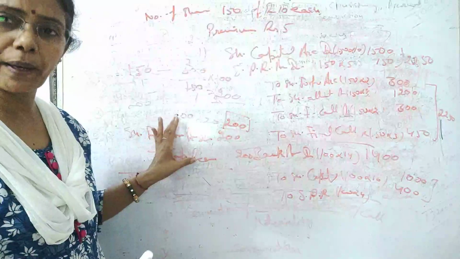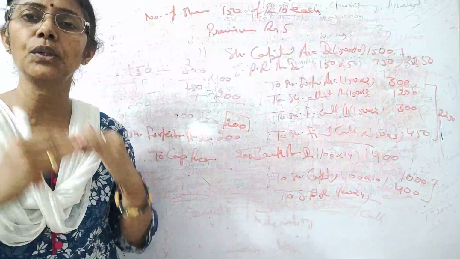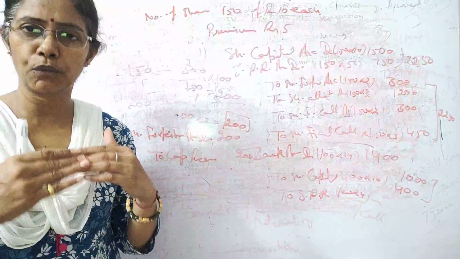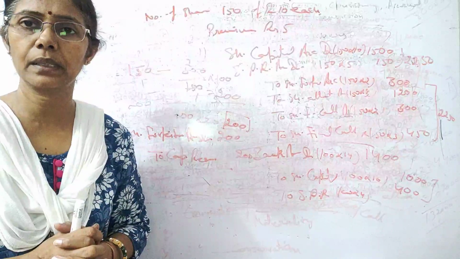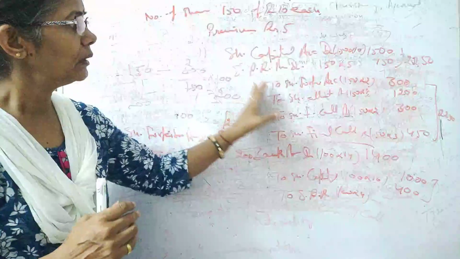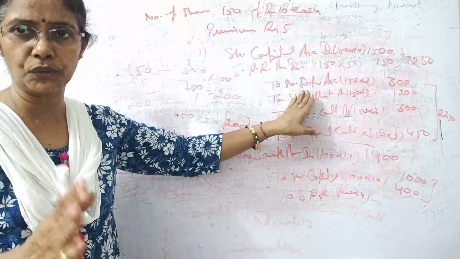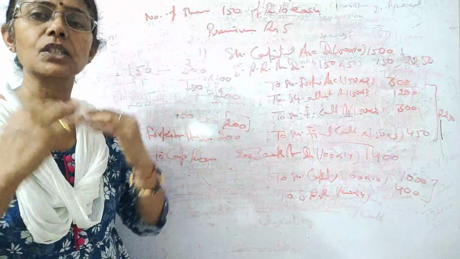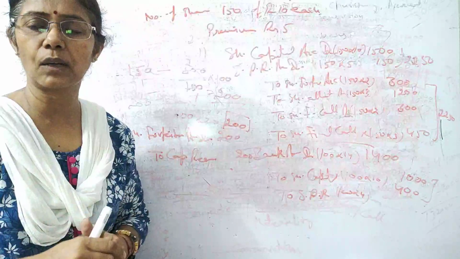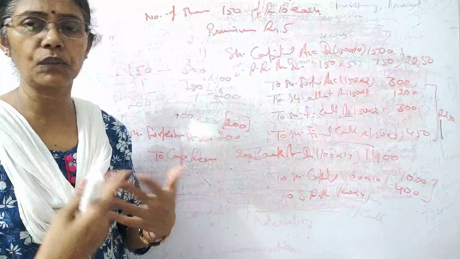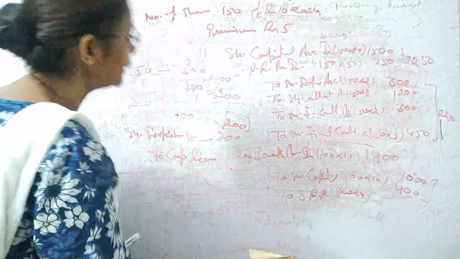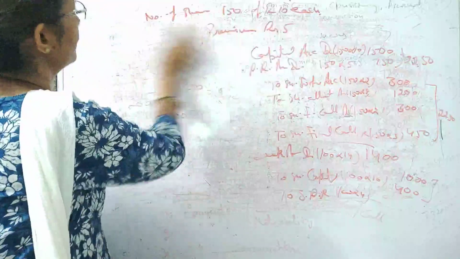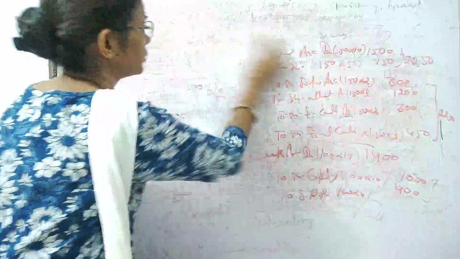Only this was the new point. When we don't issue the whole number of forfeited shares, meaning partly shares we are reissuing to the public, we have to calculate the proportionate amount of forfeiture, and we just check what we have utilized out of that. So remaining amount we transfer to the capital reserve. So let me take one more example, so this will clear something more and you will understand better.